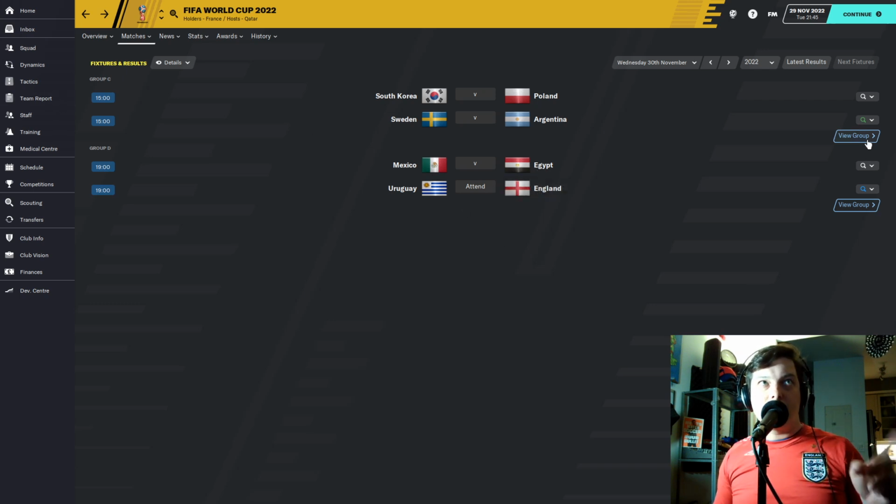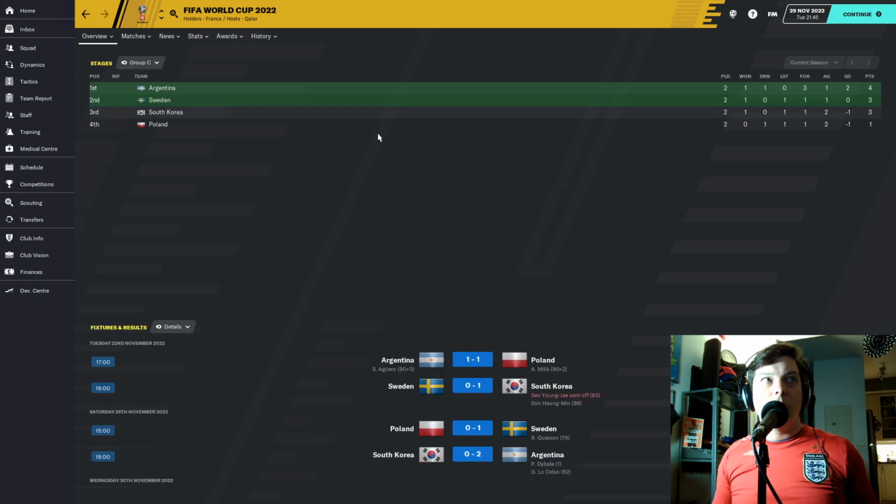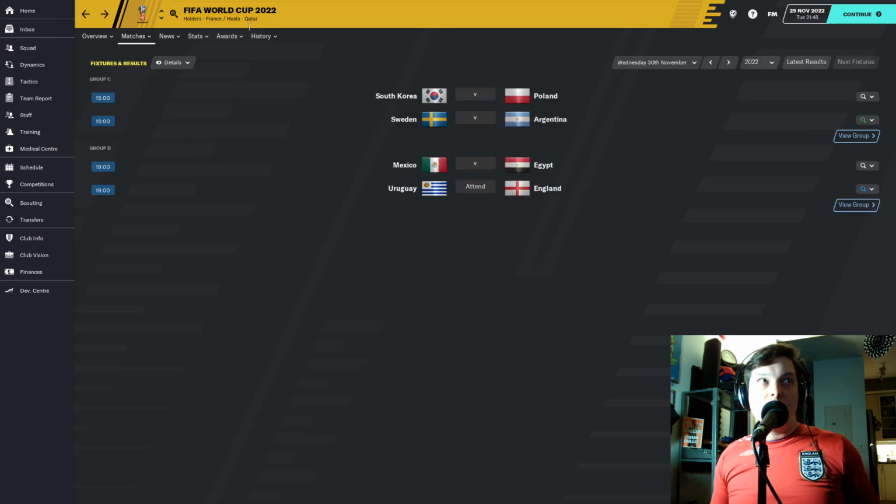Also, Group C today, South Korea versus Poland and Sweden versus Argentina. Argentina leading the group with 4 points. Sweden and South Korea both on 3 points. So big games all around today in Group C. So it should be very interesting matchups.